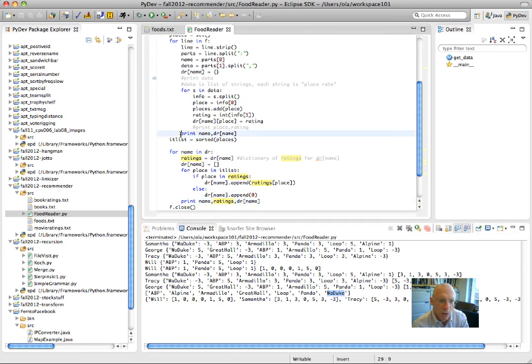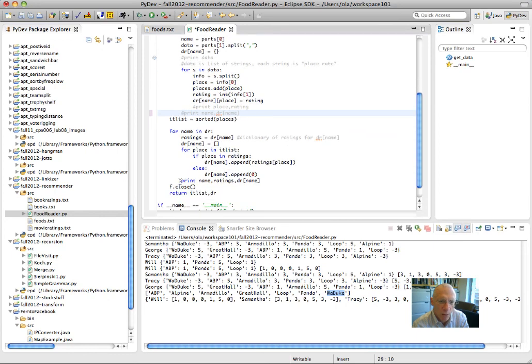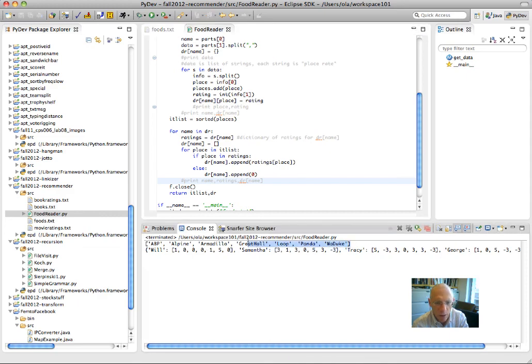So now I'm going to come through here, comment out my print statements, because those were there for helping me debug. I'm going to run it one more time. I've got ABP, Alpine, Armadillo, Great Hall, Loop, Panda, Waduk. That's this canonical order of different items. And then for each person, I've got Will, Samantha, Tracy, and George. Each one of them has a list of ratings. All those ratings have 7 ratings because there's 7 items in my list. 1, 2, 3, 4, 5, 6, 7.